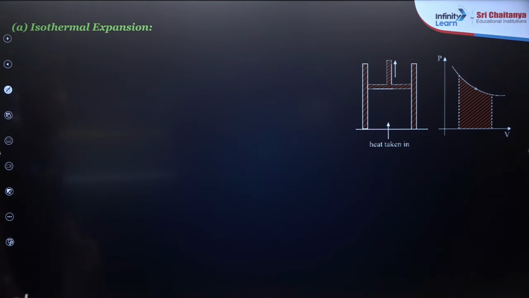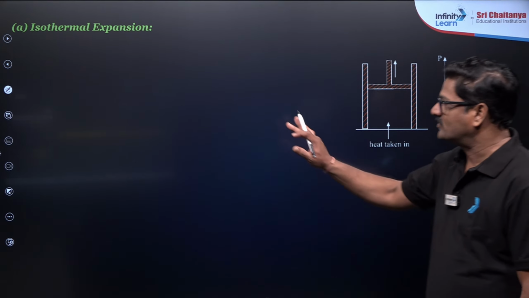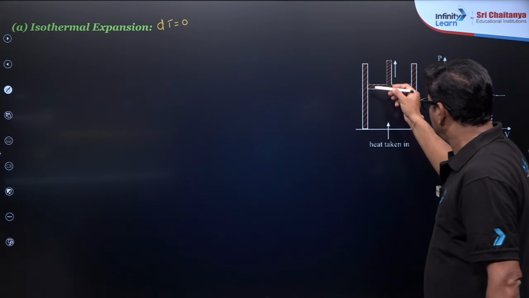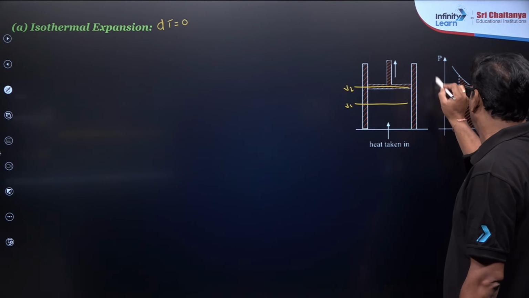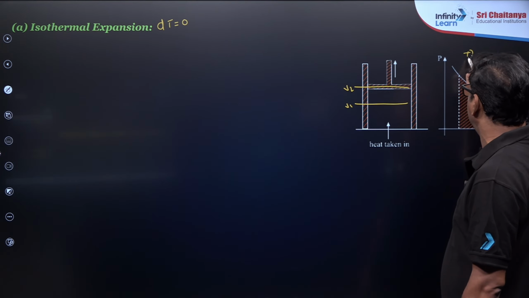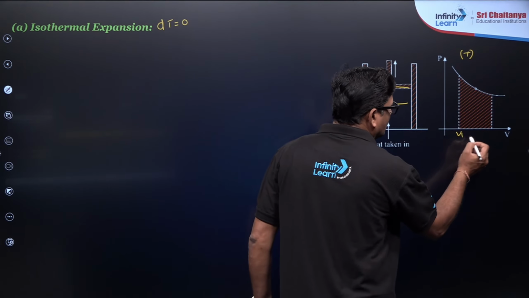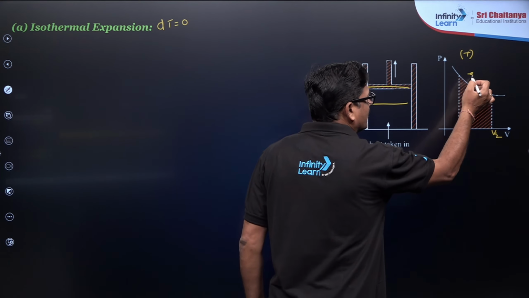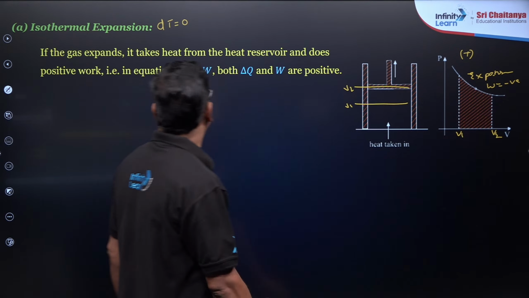So let us apply this to the isothermal process. What will happen in an isothermal process? dT is equal to 0. And the system changes from V1 to V2. On a pressure-volume graph you are going to get a rectangular hyperbola as long as the temperature is constant, according to Boyle's law. So it goes from V1 to V2. V1 has the smaller volume and V2 has the larger volume, so it is called expansion. In this expansion, W is going to be negative. That's what I want to say.